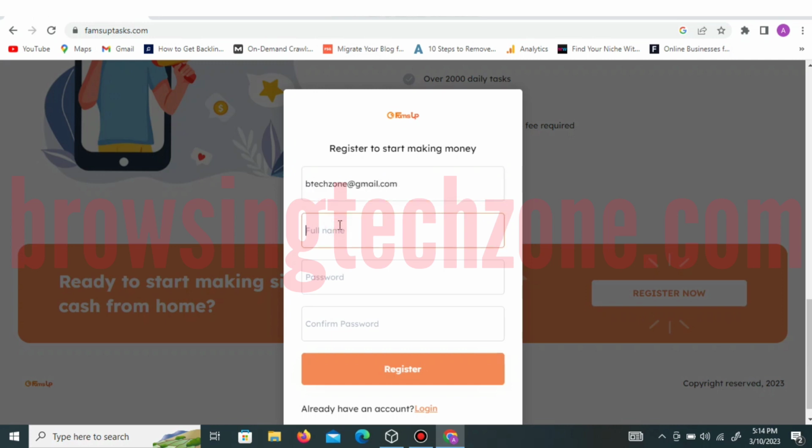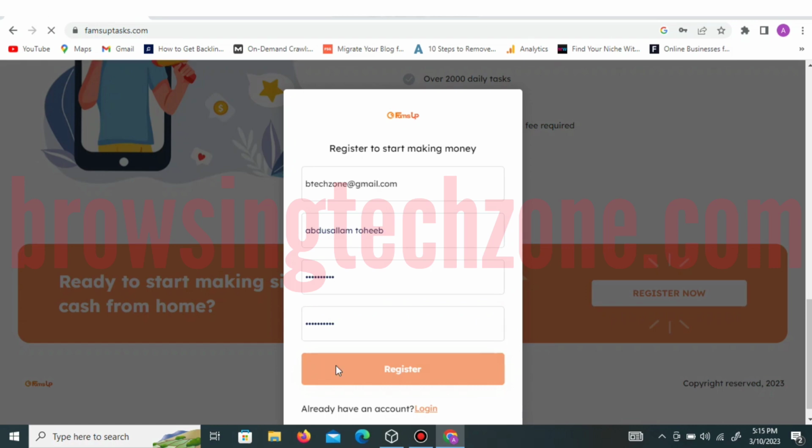For full name, let's say... Okay, so password, let me just input a strong password and confirm the password. You will type the password again. So that is the password. Then you're going to click on the registration button.